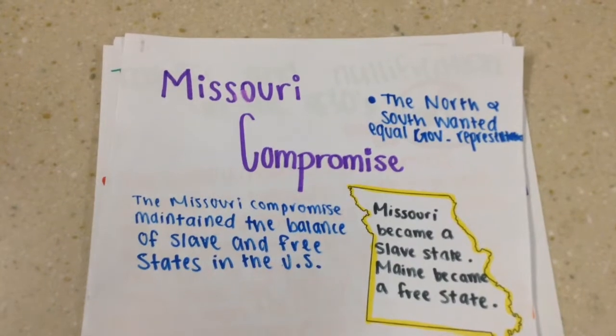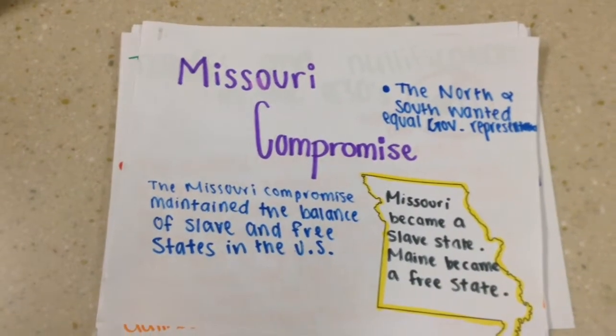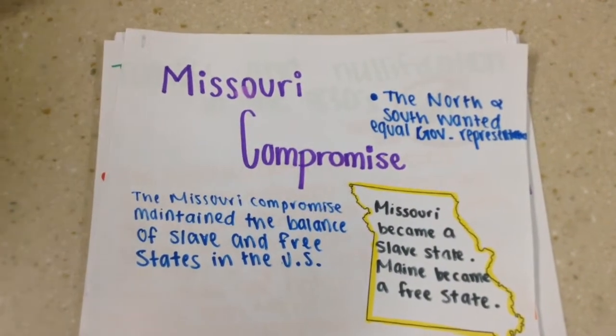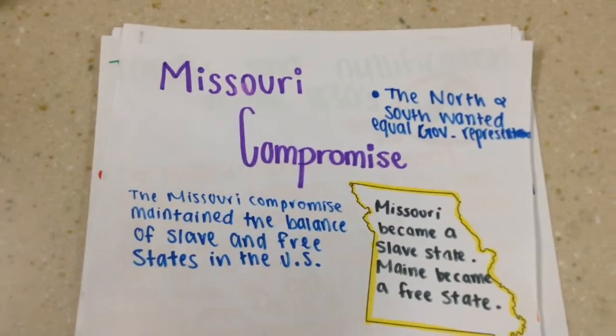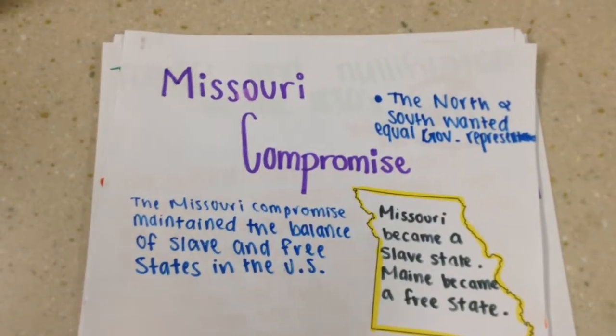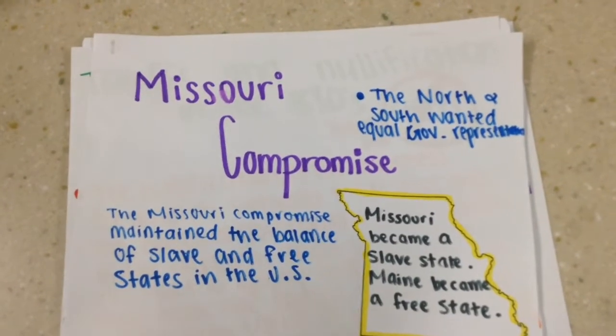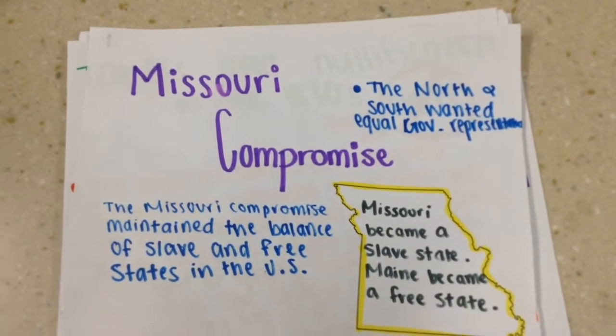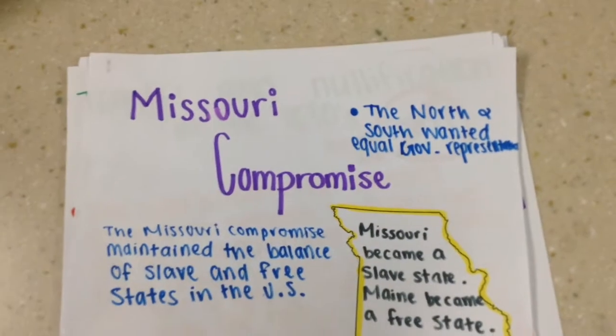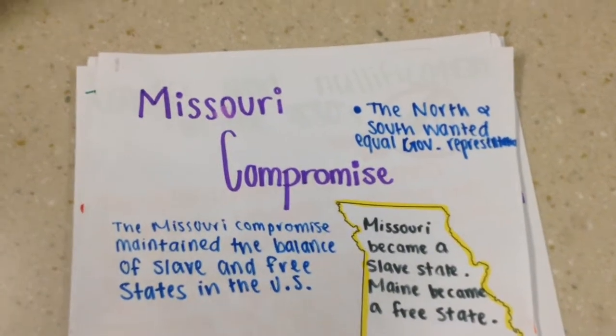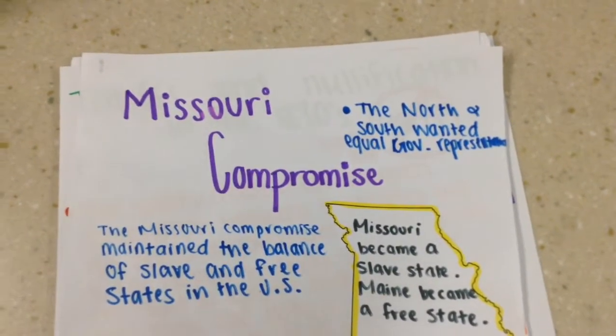The Missouri Compromise was a solution that Henry Clay came up with in order to balance free and slave states in the United States, giving both North and South equal representation in the United States government. The compromise stated that Missouri would be added as a slave state and Maine would become a free state.